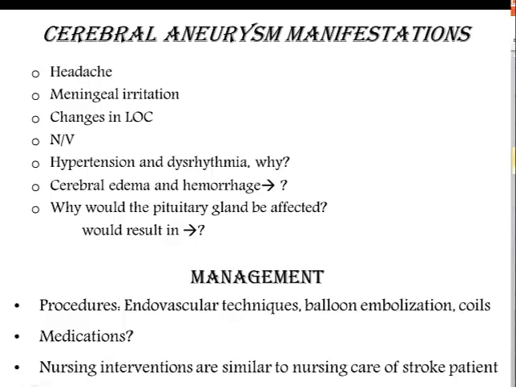Changes in level of consciousness ranging from confusion and lethargy to loss of consciousness and coma. Nausea, vomiting, cranial nerve deficits and stroke syndrome, hypertension and dysrhythmia. Why? Again, from massive release of catecholamines triggered by the hemorrhage. Signs and symptoms of cerebral edema from inflammatory response, and the hemorrhage leads to increased ICP.